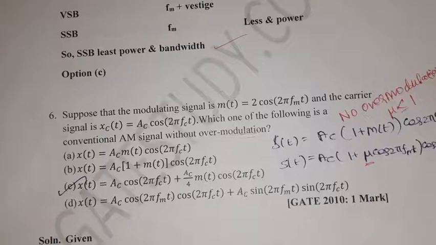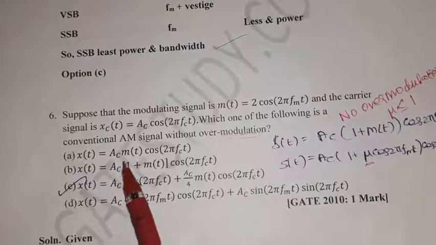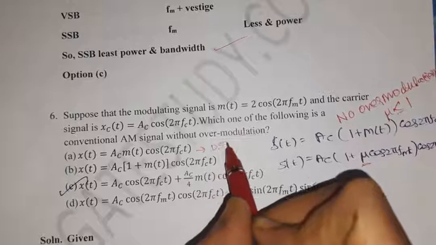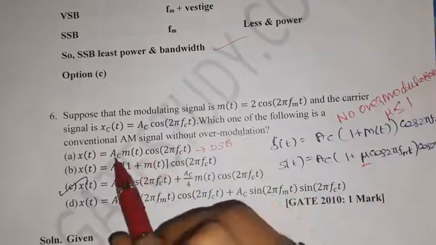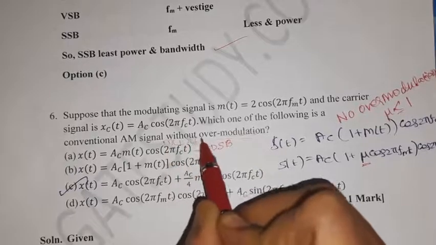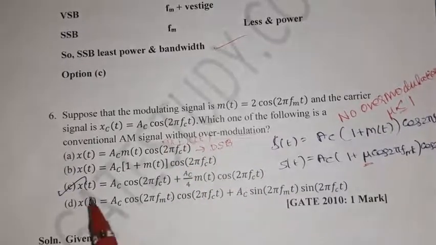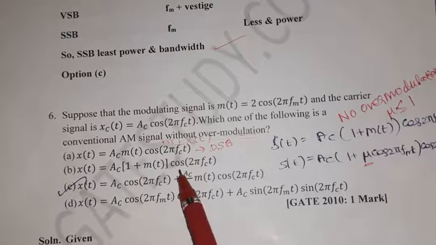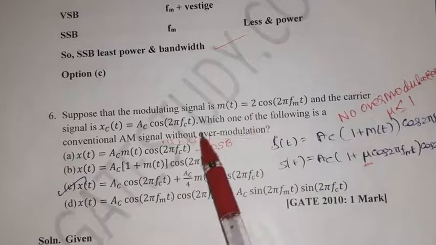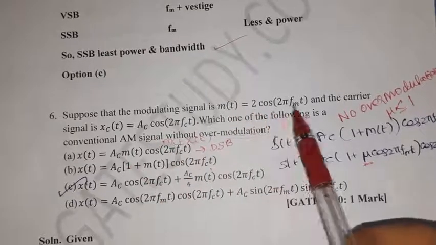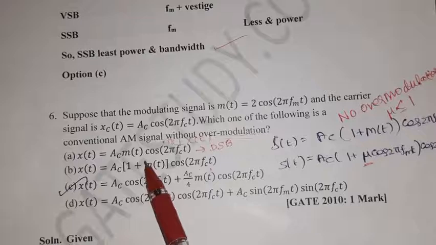The first one, Ac m of t cos of 2 pi fc t, is a double sideband signal, m of t into c of t. Then x of t equal to Ac into 1 plus m of t into cos of 2 pi fc t. Here m of t is given as 2 cos 2 pi fm t.